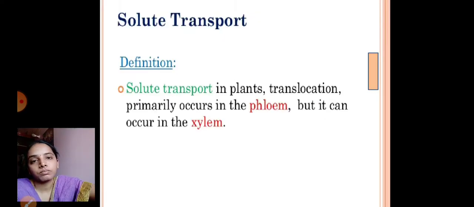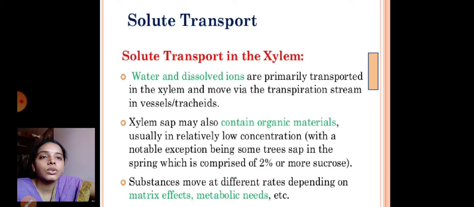Solute transport. So here the solute transport in plants involves translocation. Primarily it occurs in the phloem, but it can occur in the xylem also. So solute transport in the xylem. Xylem carries not only water molecules, but along with that, solutes are also transported. So water and dissolved ions are primarily transported in the xylem and move via the transpiration stream in vessels and tracheids.